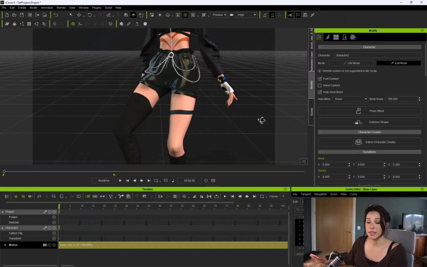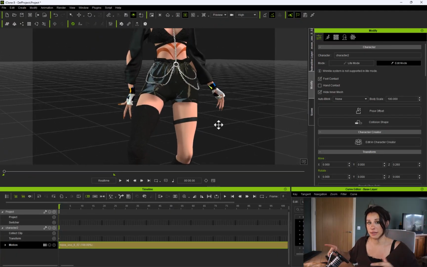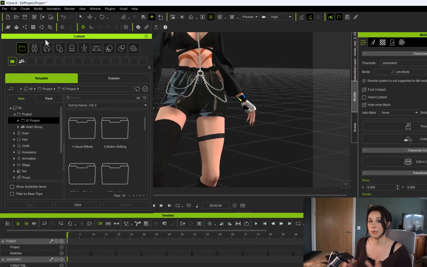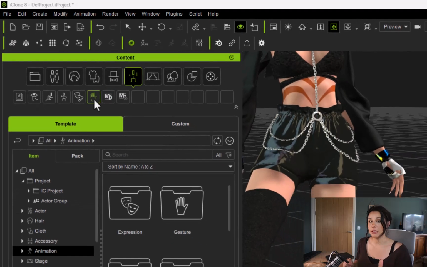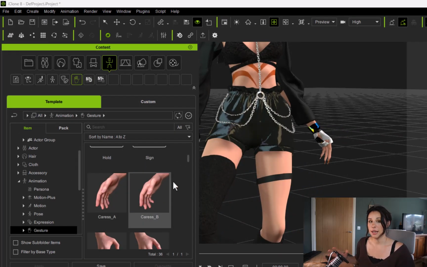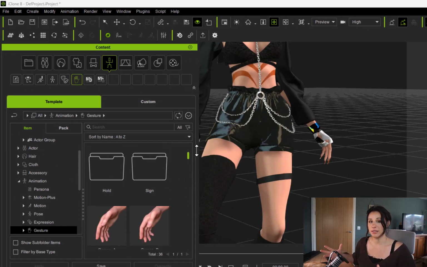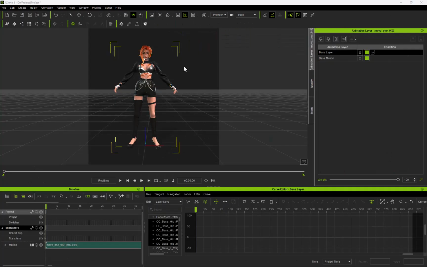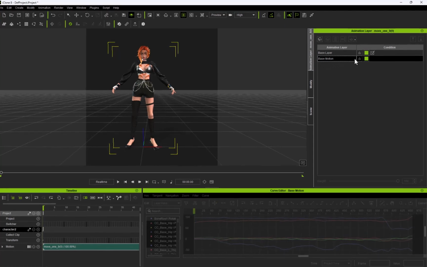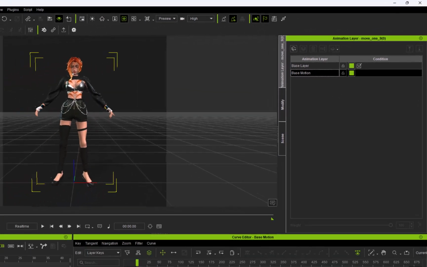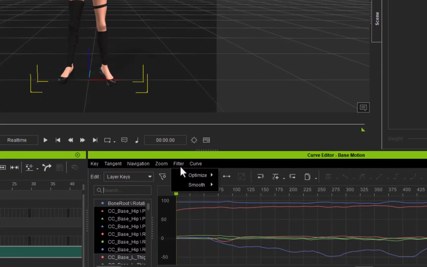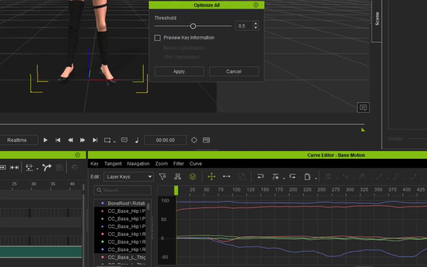One thing you might notice with your character is that the fingers aren't correct, and the quickest way I found to fix that is just go to the animation tab, go to the hand tab underneath and just select any hand, and for some reason this retargets the hands to the correct position. I'm just going to quickly clean up this mocap. To do this, go to the animation layer, select base motion, click unlock on the padlock there, and that will unlock your curves editor. And then go to the filter option and then optimize.